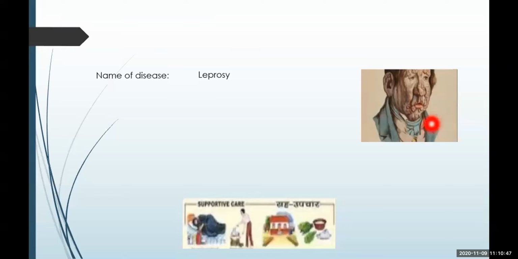If you notice this image, you can see this bacteria actually damages the structure of the part of the body which is infected. It might be the face, the entire nostril might be destroyed, the eyebrows might be destroyed, ears might be infected.